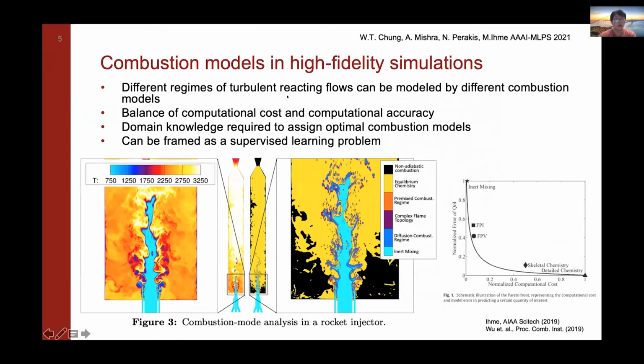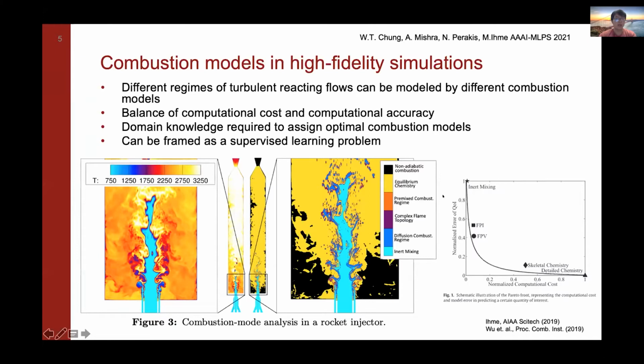So we know that in certain different operating conditions, different regimes of turbulent reacting flows can basically be modeled by different combustion models. The choice of these combustion models within the domain is really a balance of computational cost and computational accuracy, as can be represented by this Pareto front over here.